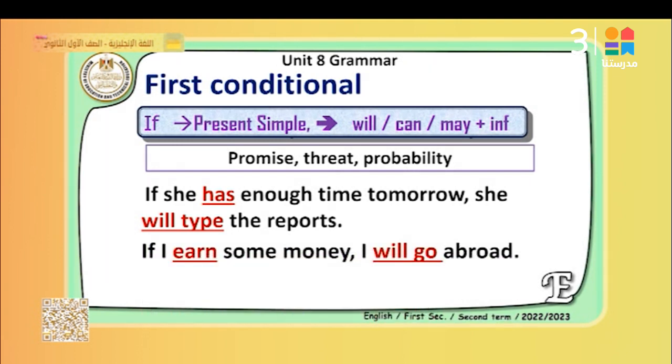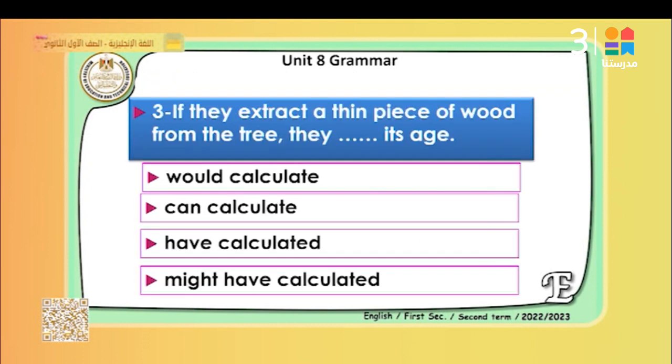If I earn some money, I will go abroad. If I earn some money, I will. So it's something probable, something I may do in the future. If I earn, I may go or I will go. Of course, will is more certain than may. May is something probable or perhaps it will happen. Will is more certain. Look at this example about if type 1.